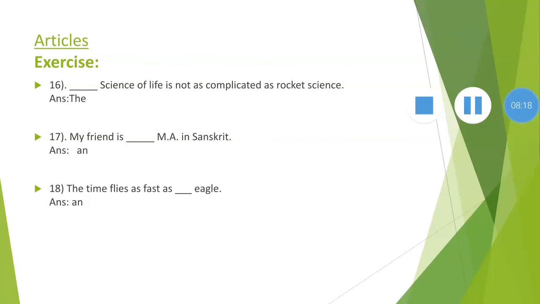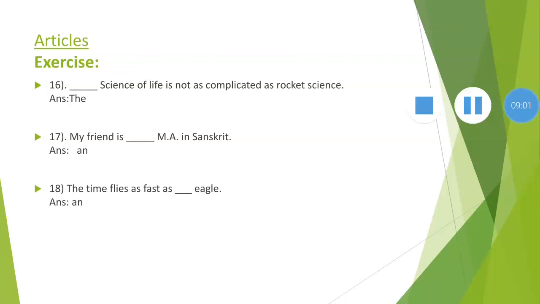Next, my friend is dash MA in Sanskrit. Here, MA in Sanskrit, the word MA begins with the consonant, but when we pronounce it, it indicates the vowel like sound, 'em-ay', it is 'e'. So that's why we use an MA, not a. When we pronounce Master of Arts, the word begins with consonant like sound, 'Ma'. So that time we use a article, but when we make a short form of the word, MA, it is pronounced like 'em', that is 'e'. The beginning sound is 'e', that's why we use an article. My friend is an MA in Sanskrit.